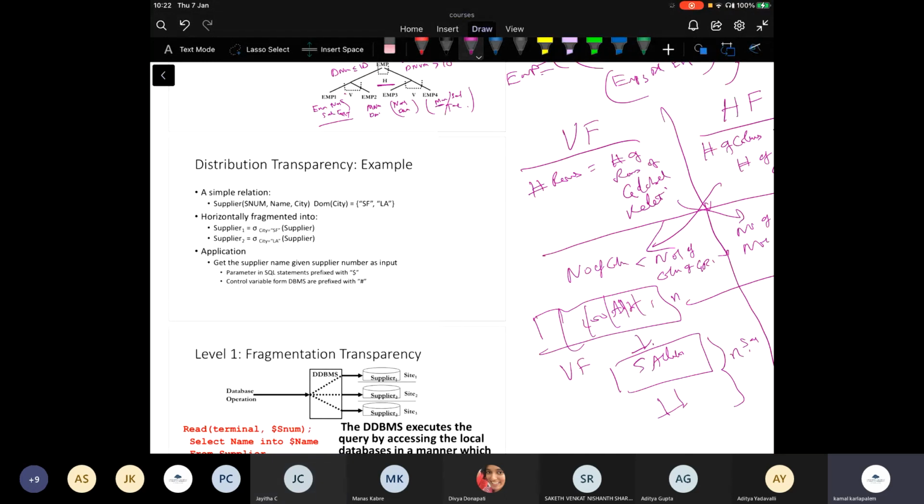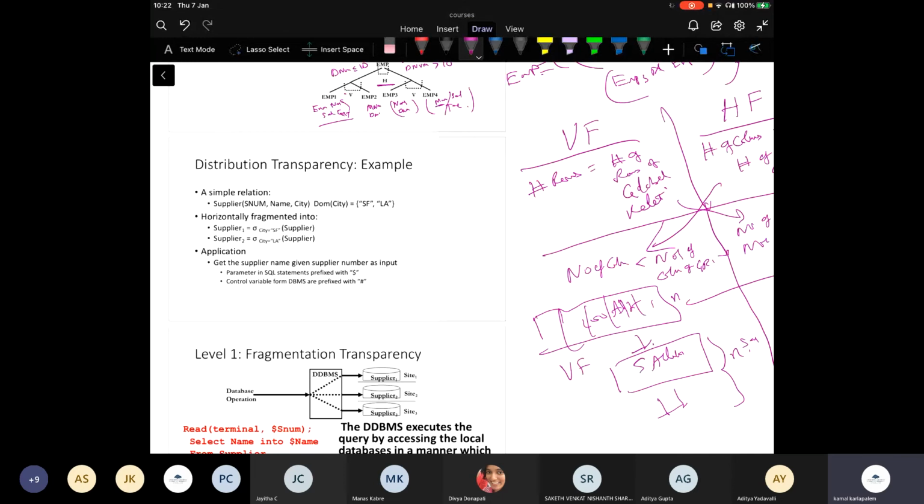There is a slight aspect here which is a little tricky: the reconstruction operator should work on all the fragments, or all the fragments which contain at least one piece of the global relation.